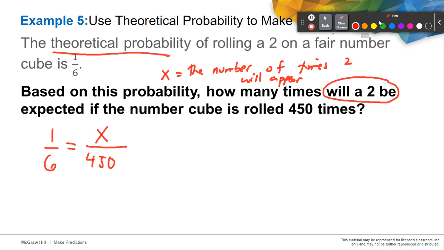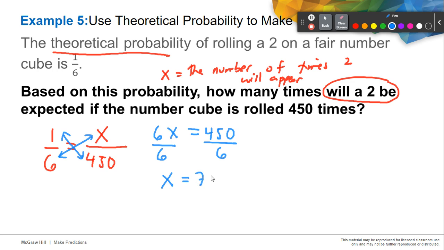To solve our proportion, we go back to how we solve linear equations. We just cross multiply. So we have 6 times x, that is 6x, equals 1 times 450, which is 450. Here we divide both sides by 6, so x is equal to 75.